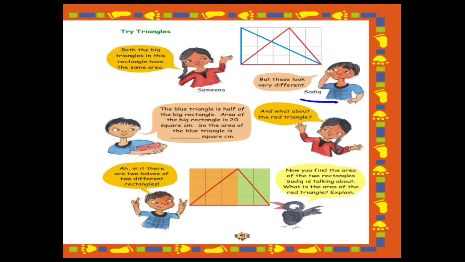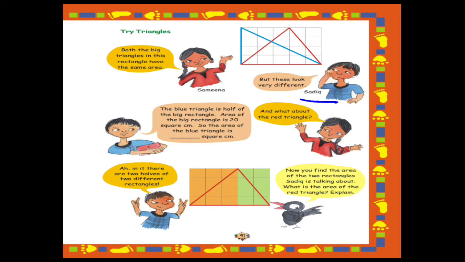Sadiq, what is he saying? Sadiq is saying that they look very different. So how can the areas of both triangles be the same? Sadiq says the blue triangle is half of the big rectangle. The area of the big rectangle is 20 square centimeter. So the area of the blue triangle is blank square centimeter.